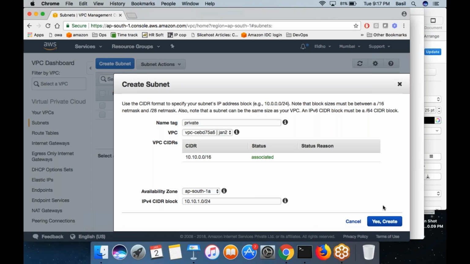So let me ask you one question. Let's say I created this subnet called private, and I placed that private subnet inside this availability zone, AP South 1A. If I now create a new EC2 machine in the private subnet, then you know where that machine is going to be physically located.